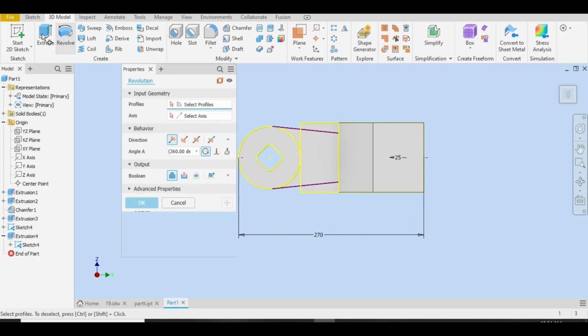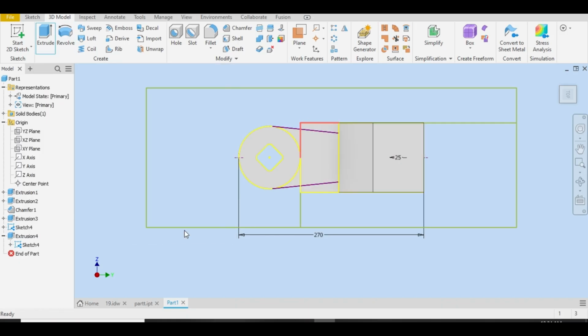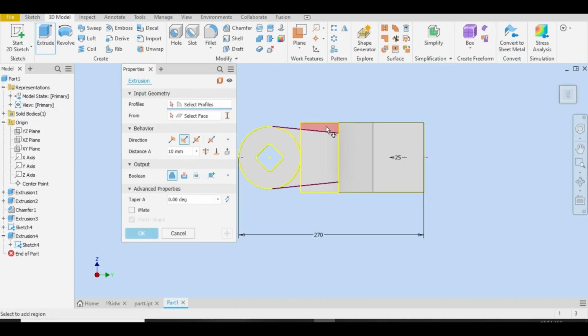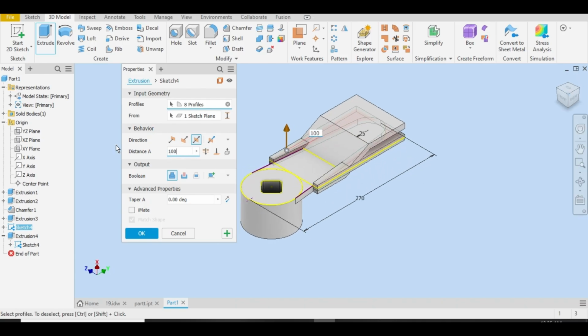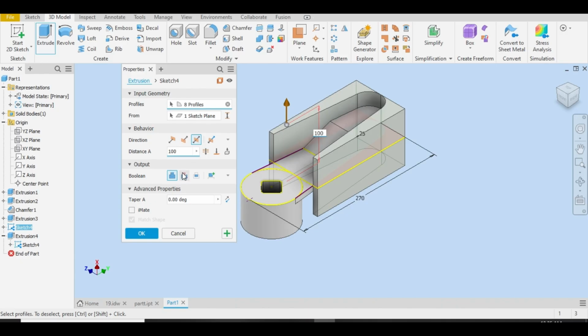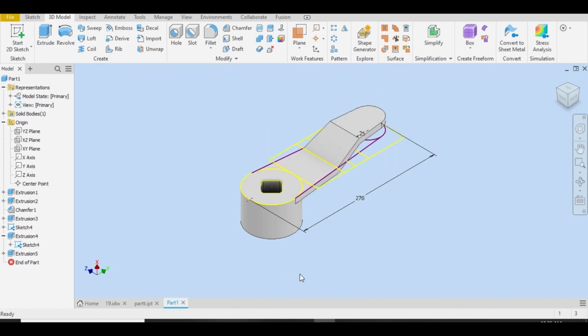Let me select extrude here. Again, extrude, select cancel. Let me select extrude again and cut this unnecessary area. This, also this, and this, and also this. Let me use both directions. Now let me type 100 so it can cut overall. Cut here. Okay. Let me hide this sketch. Turn the visibility off.